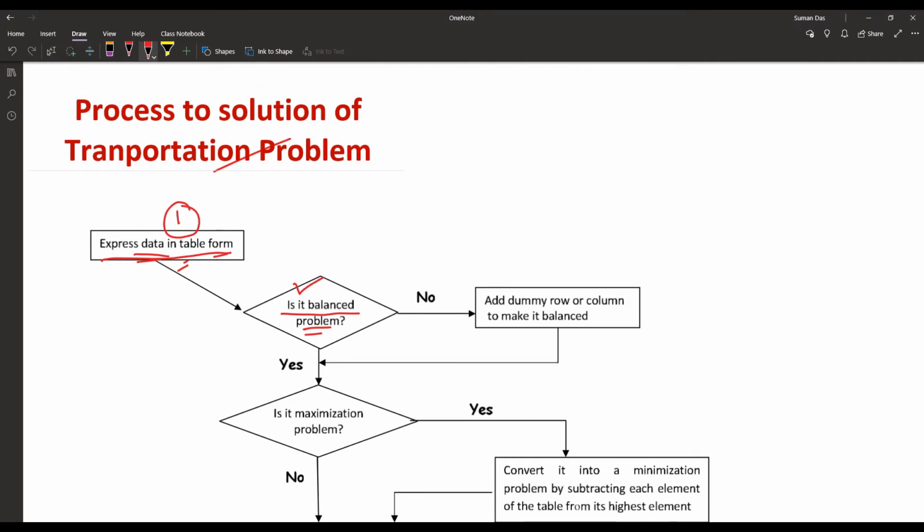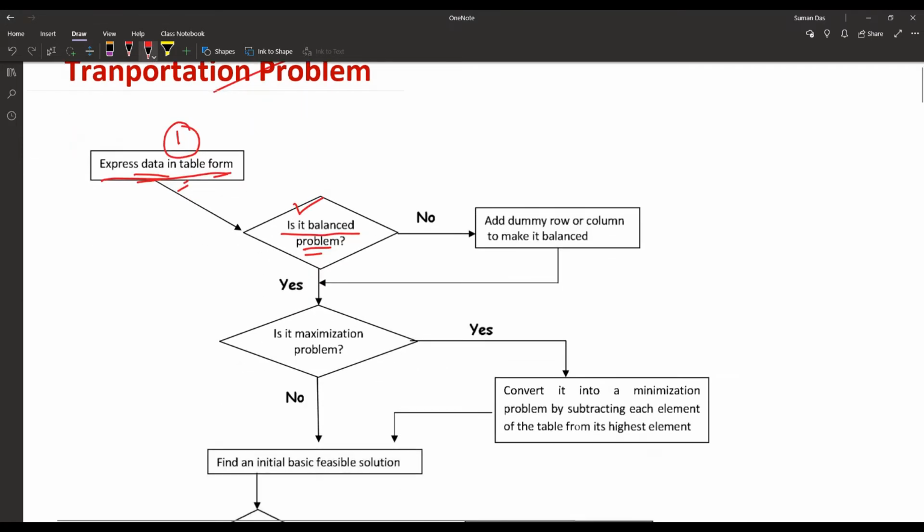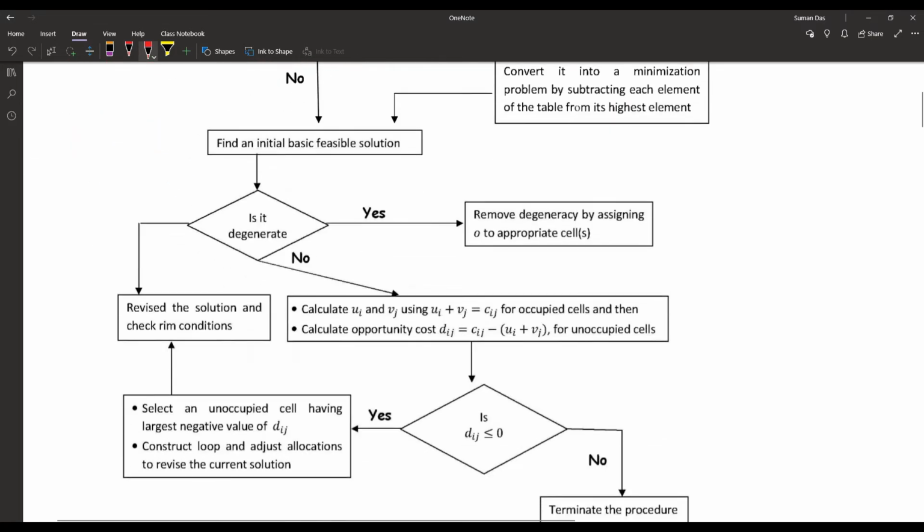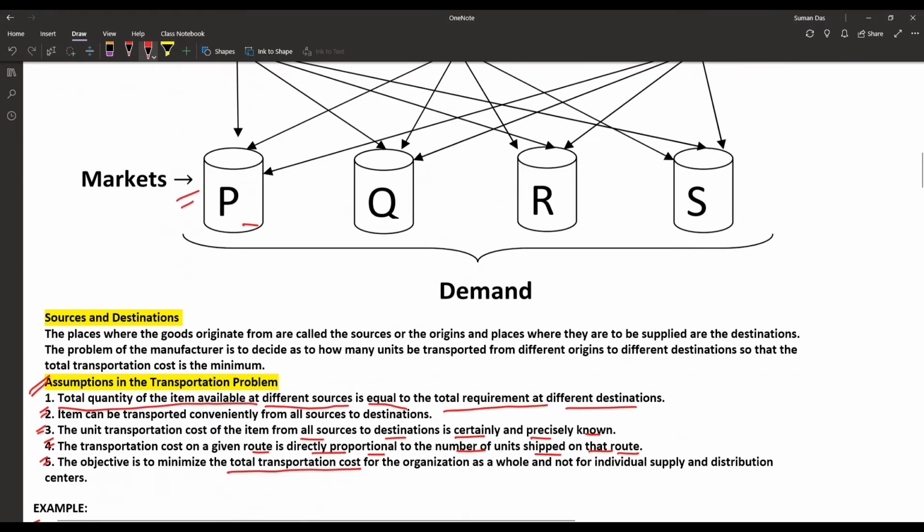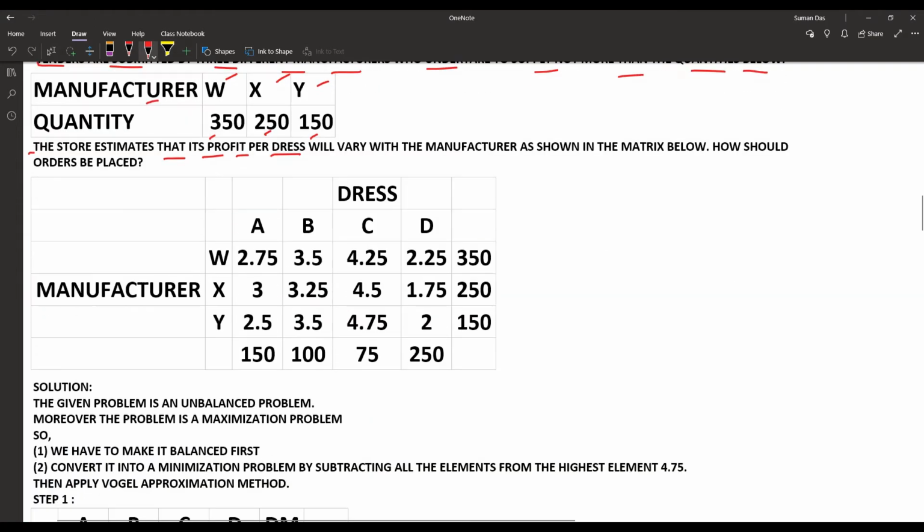Now the second question: is it a balanced problem? What is a balanced problem? Balanced means the total supply and demand must be equal. Let's check. 350 plus 250 plus 150 is equal to 750.